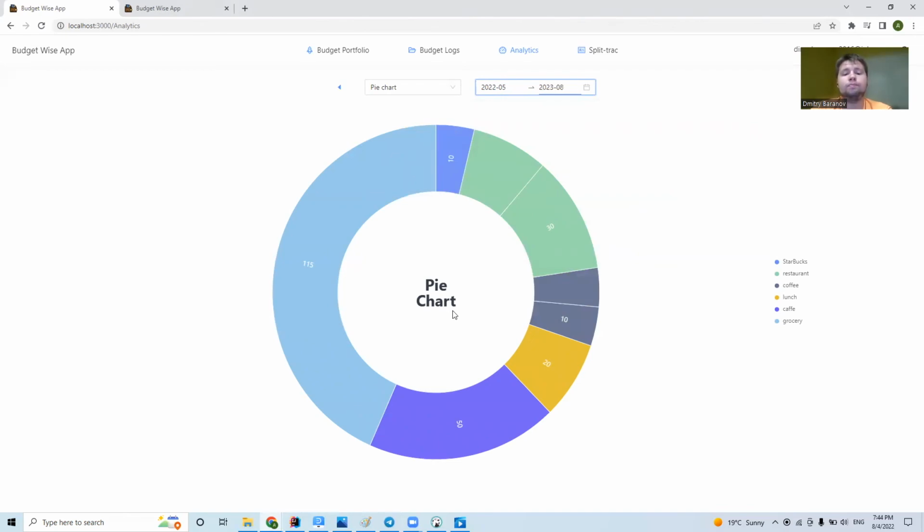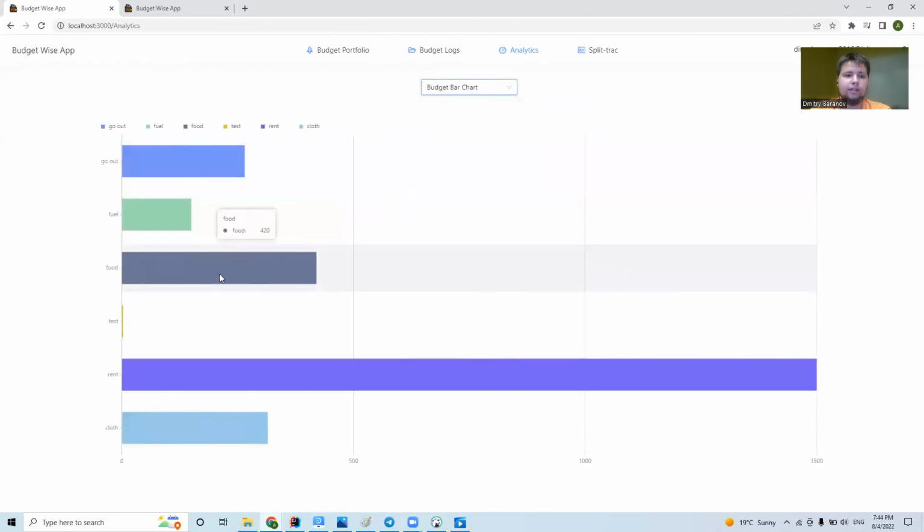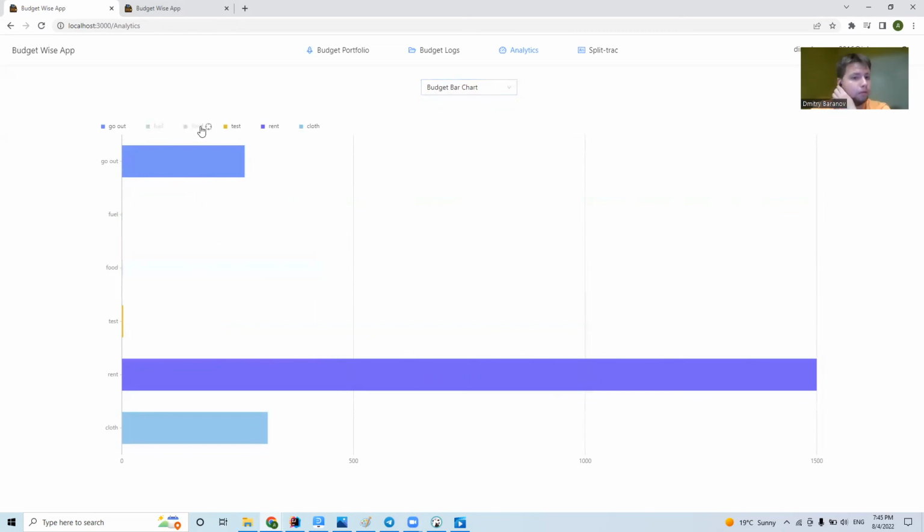So now let's take a look at our budget bar chart. Over here, it's a different type of graph with the same data as the pie chart. It shows the categories in our budget portfolio. So you can see that in rent I spent too much money. Also, same idea as in the pie chart, we can delete some blocks and can redeem them.